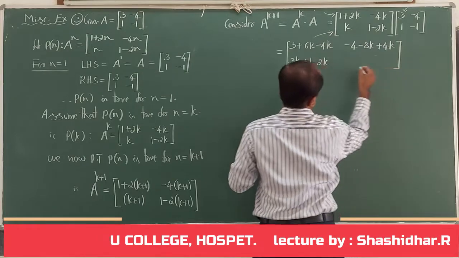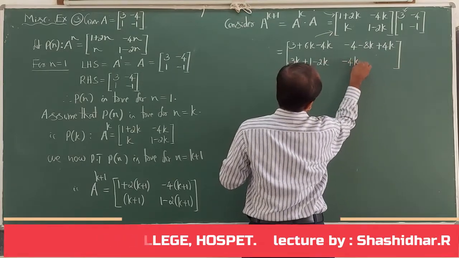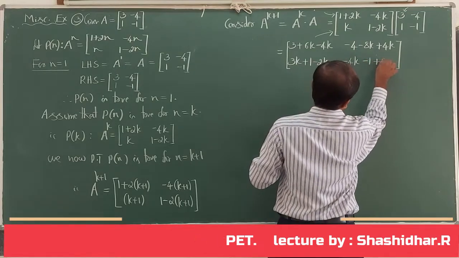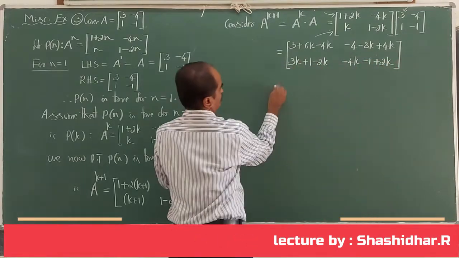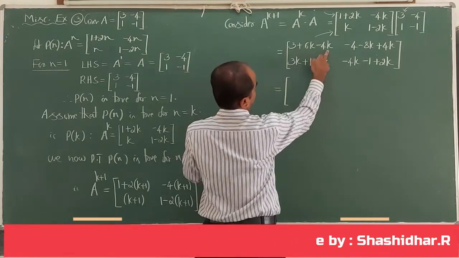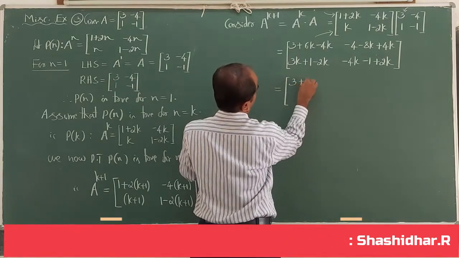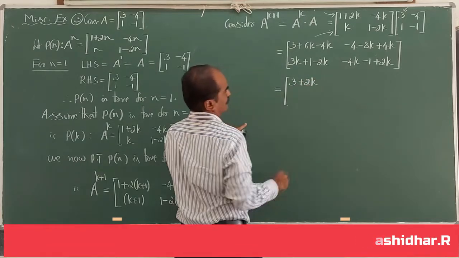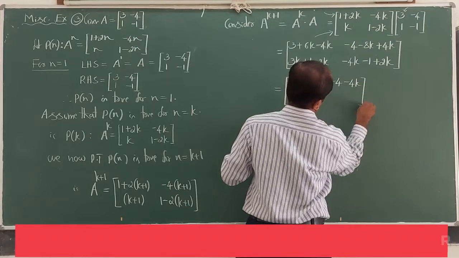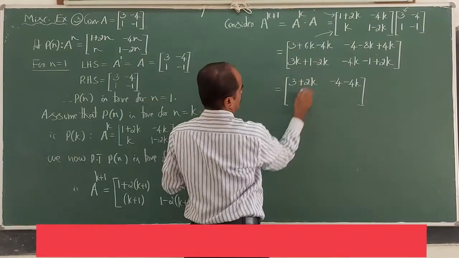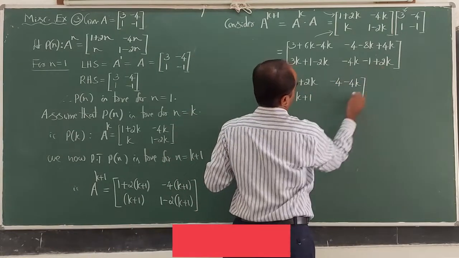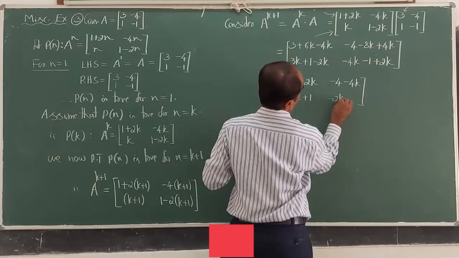Second row, second column. It is minus 4k, minus 1 plus 2k. It is equal to 3 plus 2k, minus 4 minus 4k, 3k minus 2k, k plus 1, minus 4k plus 2k minus 2k minus 1.